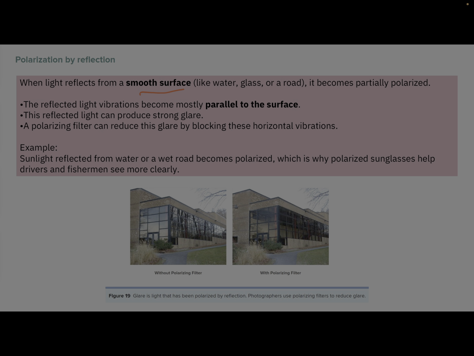So let's have an example here. When light reflects from a smooth surface like water, glass, or a road, it becomes partially polarized. So what does it mean? You can see here two pictures. This is without polarizing filter and this is with polarizing filter. Without the polarizing filter it is more reflective, but with the polarizing filter it becomes clear. Some of the reflected light vibration becomes parallel to the surface and some becomes perpendicular, and the filter blocks the kind of light which makes it highly reflected, correct? So this is a polarizing filter which reduces this glare by blocking these horizontal vibrations, correct?